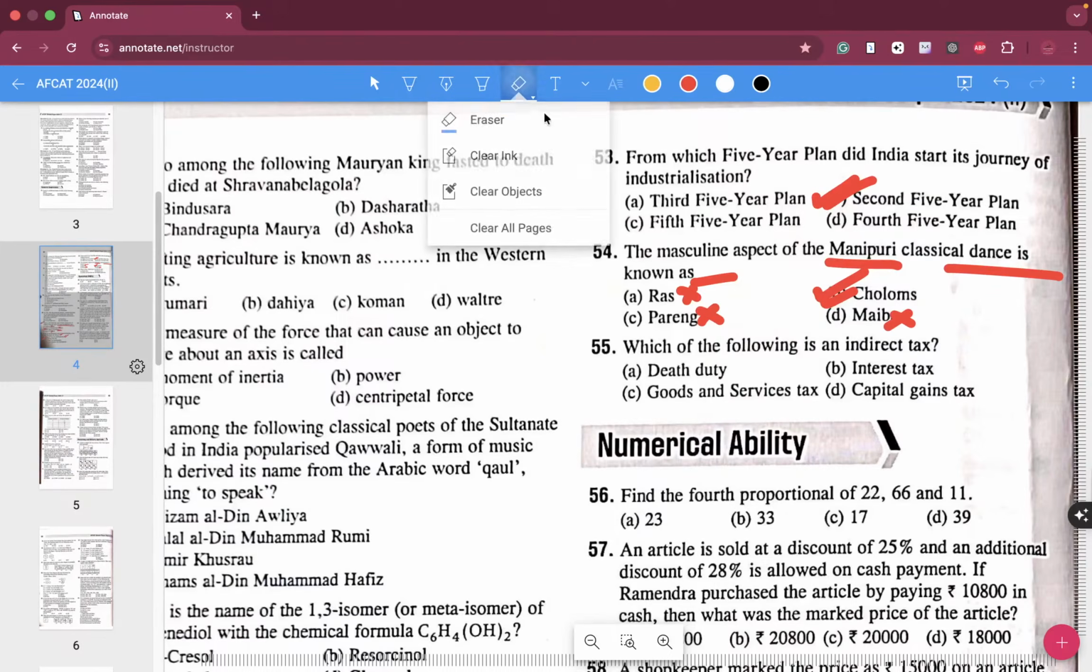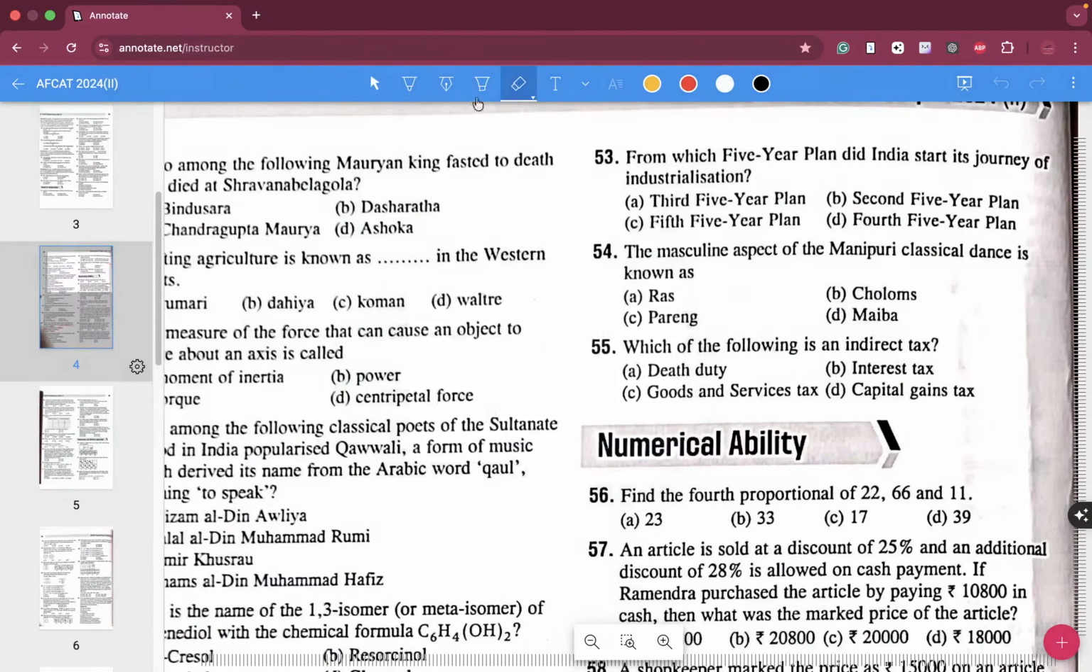Now the next question is, which of the following is an indirect tax? I've taught you what is meant by direct taxes and indirect taxes. Direct taxes are taxes which cannot be shifted to other people, and indirect taxes are taxes which can be shifted to other people.